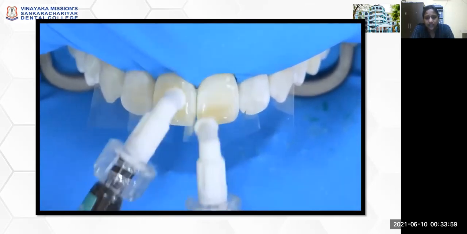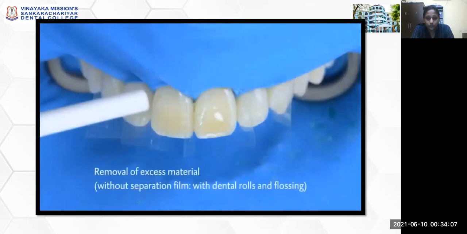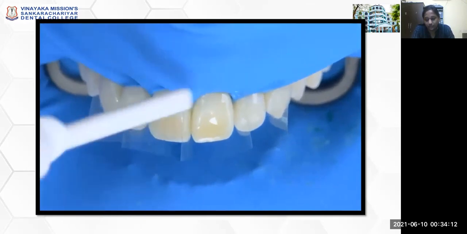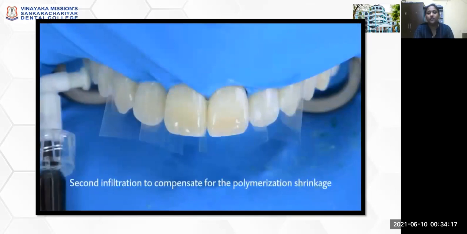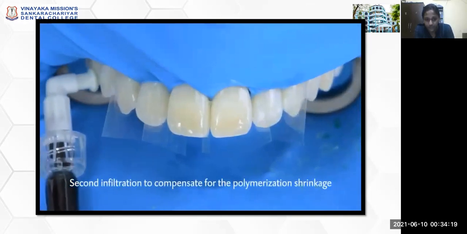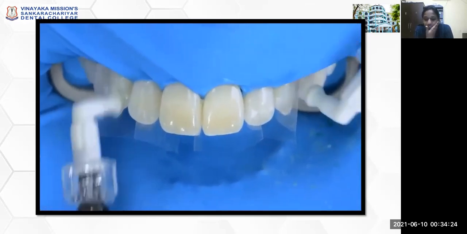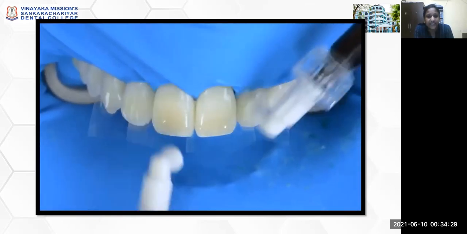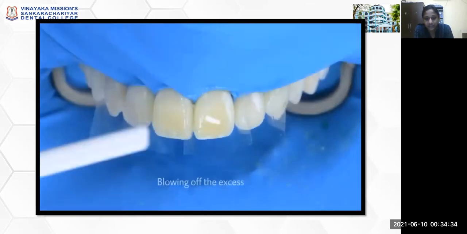So this is the low viscous resin that has been placed over the white spot or etched tooth structure, and it is left for 2 minutes or for 20 seconds in order for the capillary action to occur. After that, it has been light cured using your normal light curing unit with a wavelength of 470 nanometers, and a second application is also recommended using the resin infiltration.